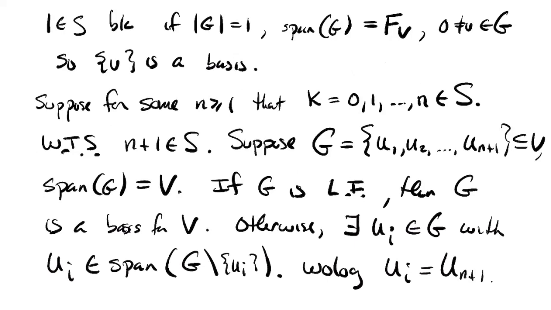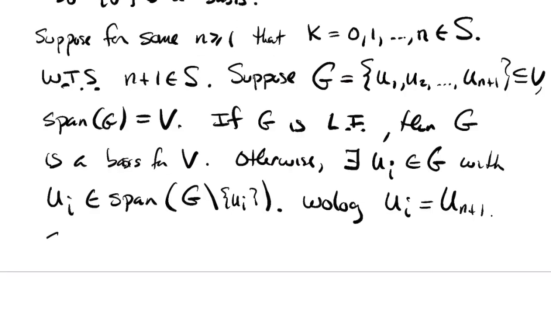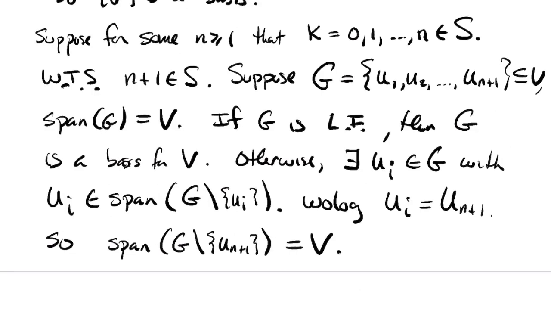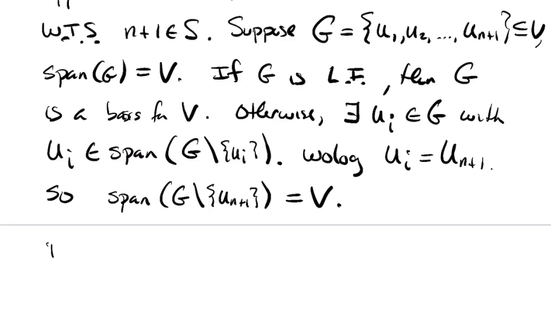If it's not, I would just rename things. Okay, so u_{n+1} is in the span of G take away u_{n+1}. So the span of G take away u_{n+1} is still V. But the set G take away u_{n+1} has n elements in it.